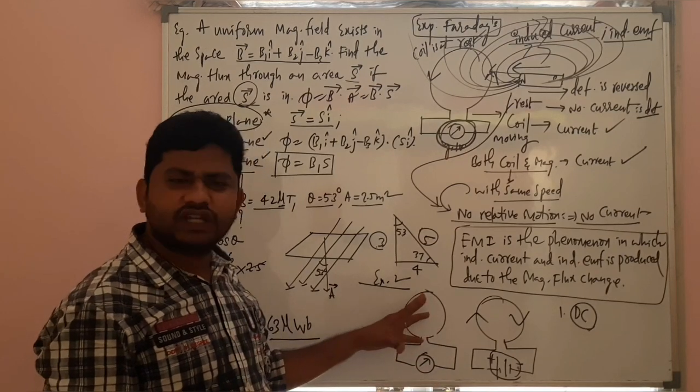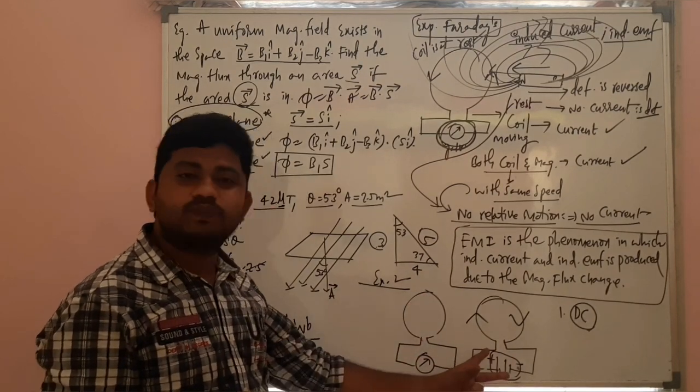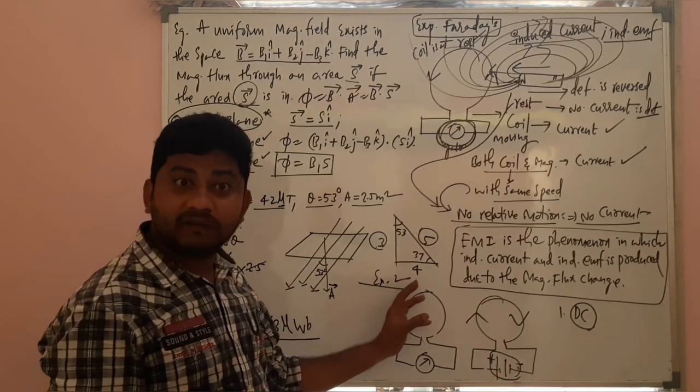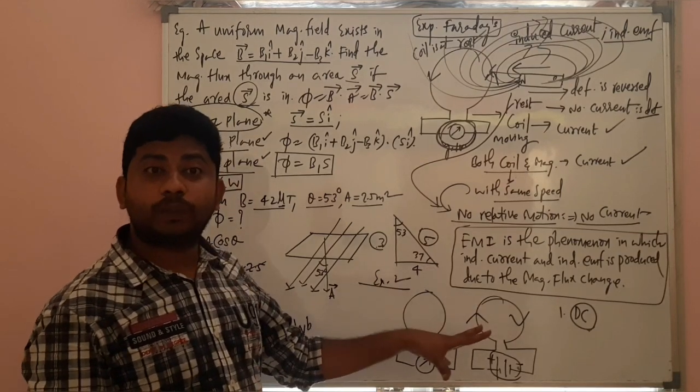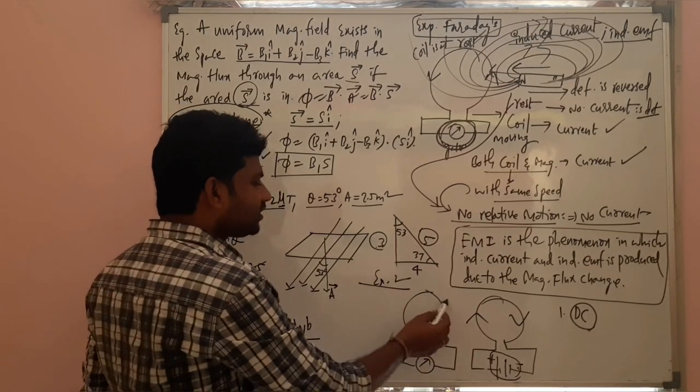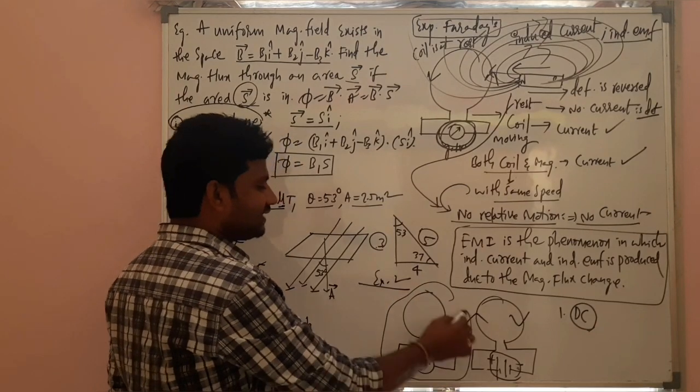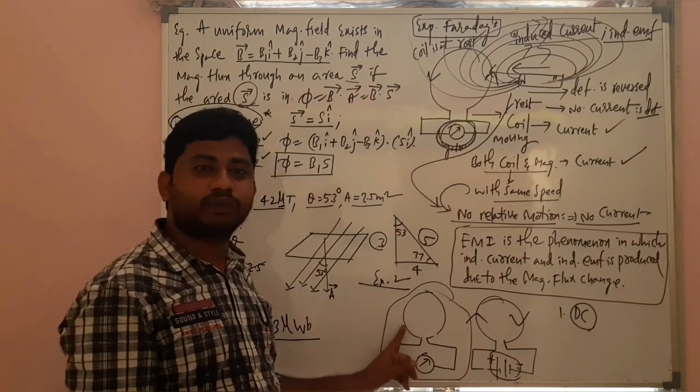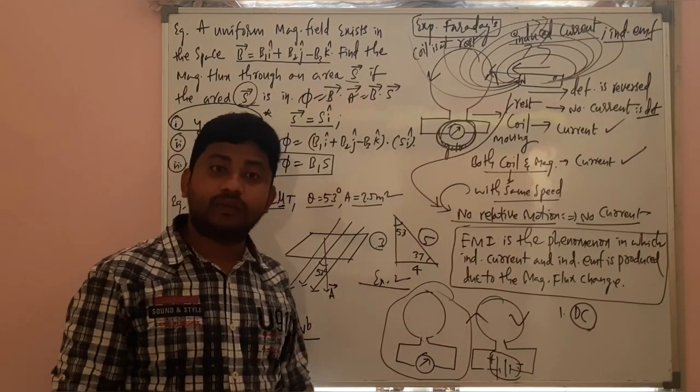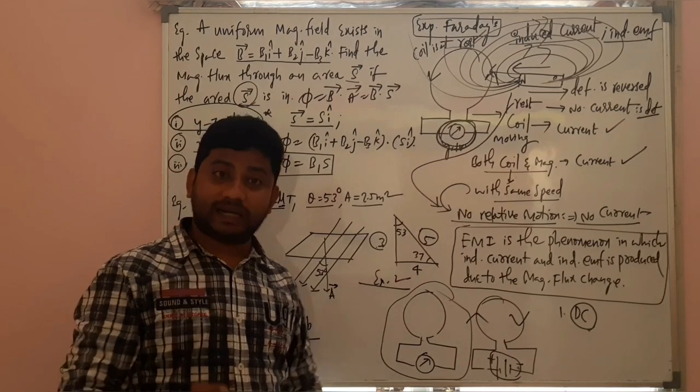Suddenly more field lines pass through it. When you change the polarities, the number will become less, and again it will become more in the opposite direction. There is a constant magnetic flux change linked with this coil, and that will produce induced current.